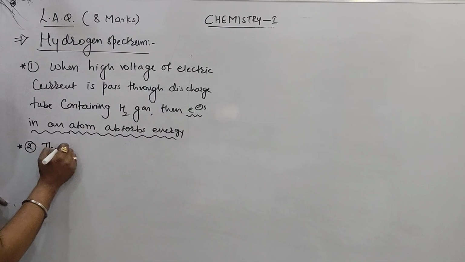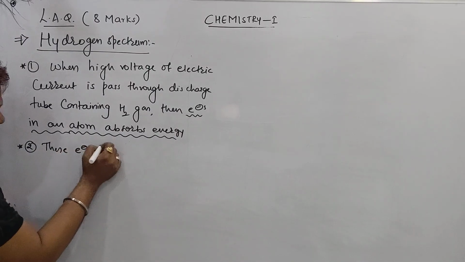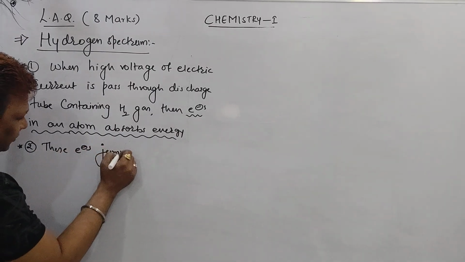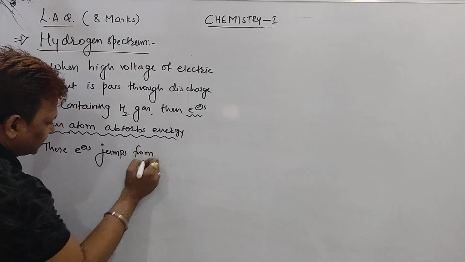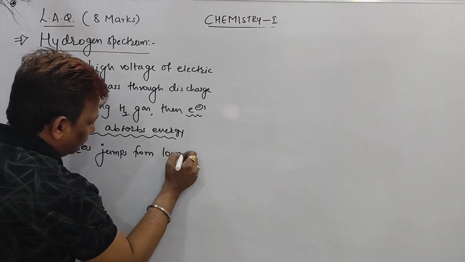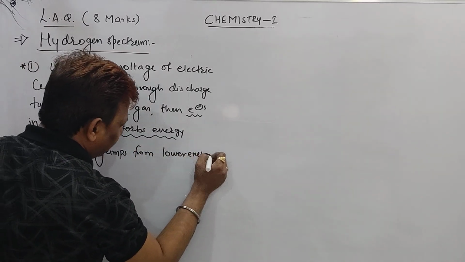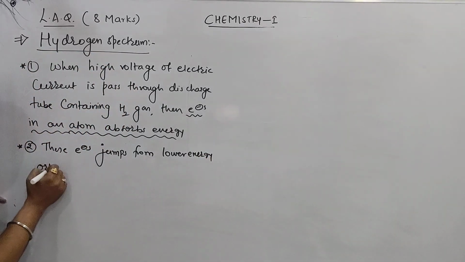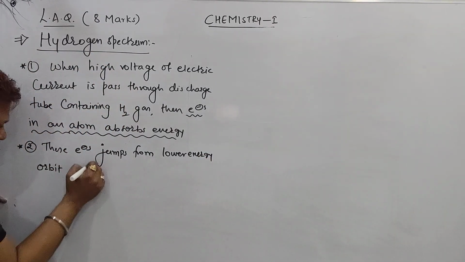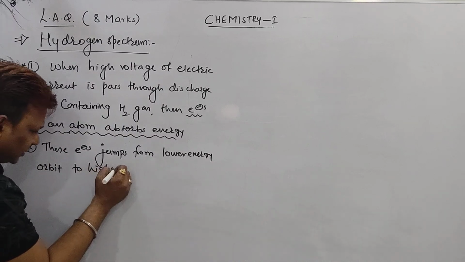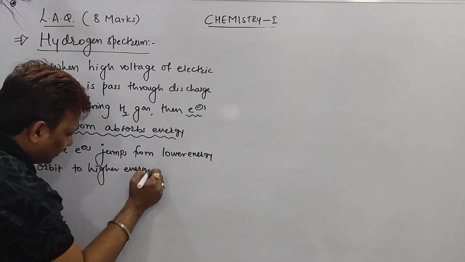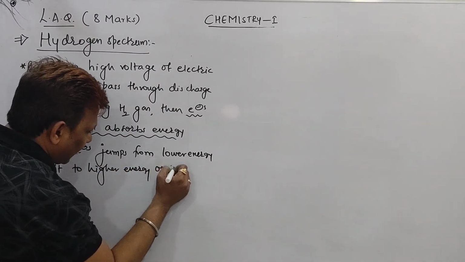Point 2: these electrons jump from a lower energy orbit to a higher energy orbit.